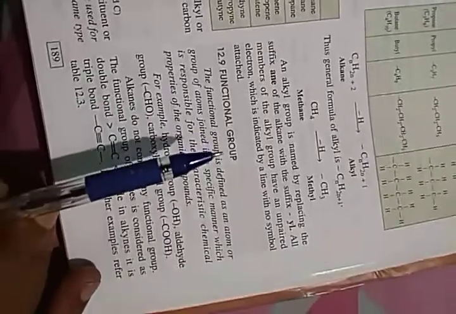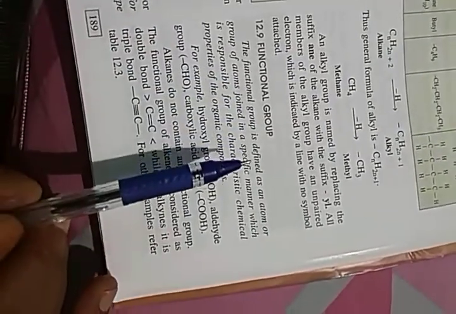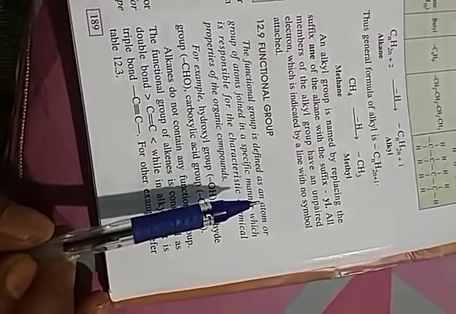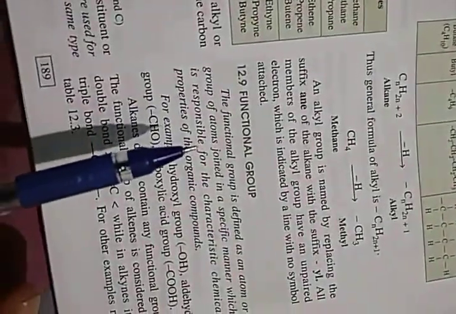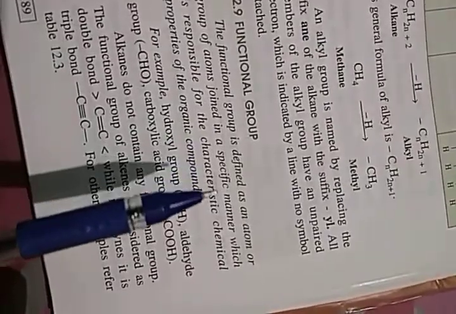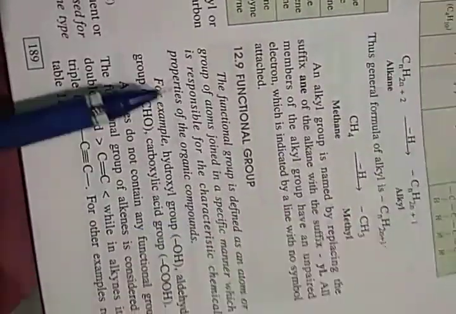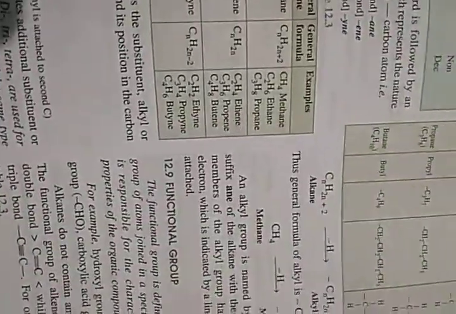Now, today we will see about the functional group. What is functional group? Functional group may be defined as an atom or group of atoms joined in a specific manner which is responsible for characteristic chemical properties. Mind this language. What it is saying, यार हमको भी नहीं समझ में आ रहा है, तो हम लोग कॉपी में पहले समझ ले क्या.